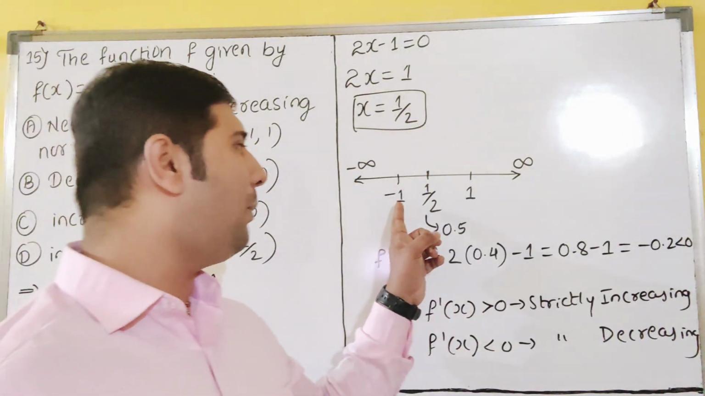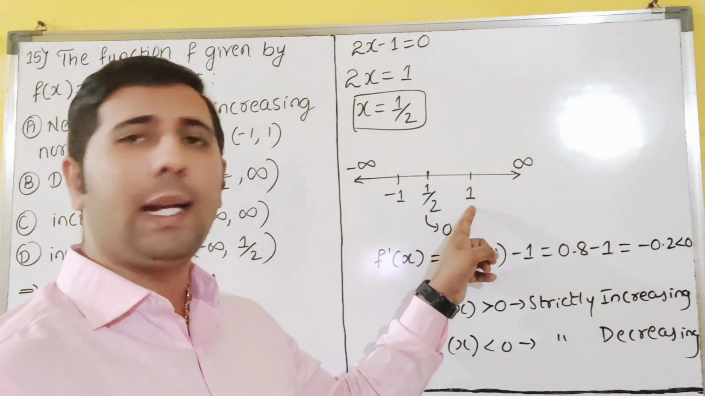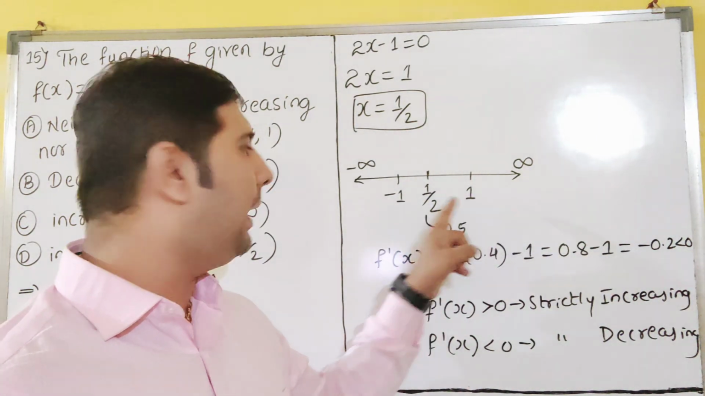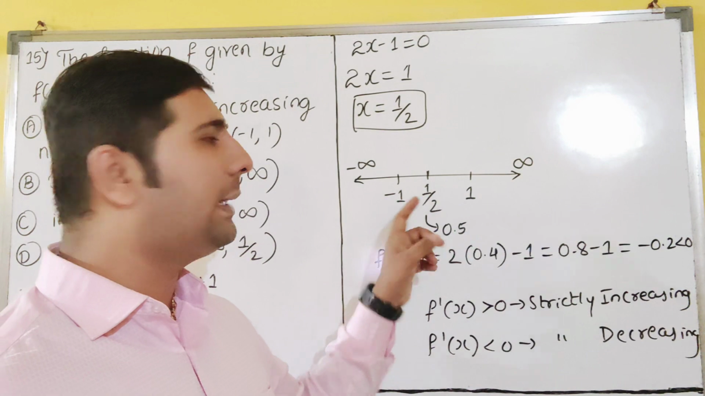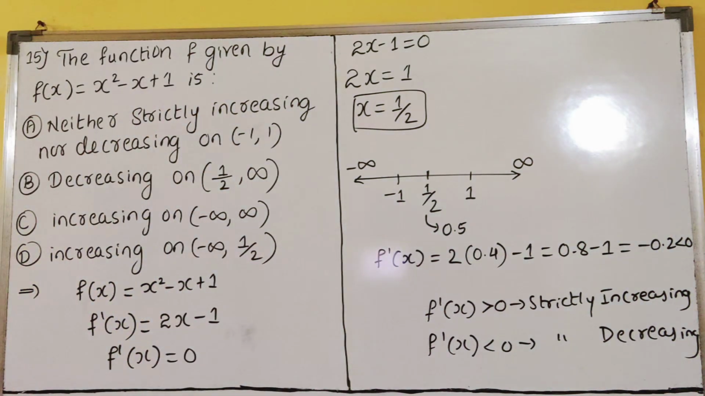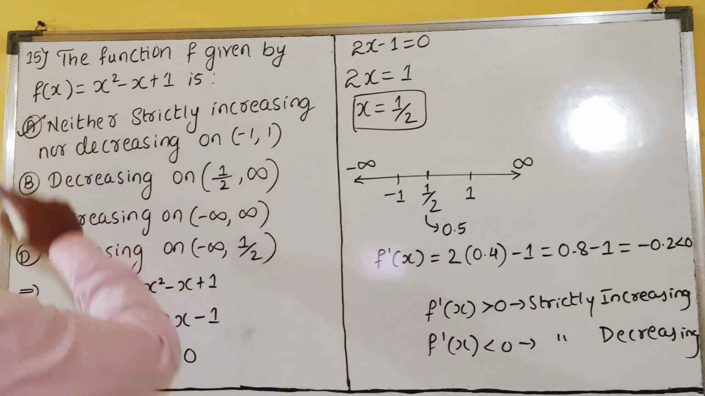That means from half to 1 it is increasing. Minus 1 to half it is decreasing, dear students. So then our option we can say here, that is option A.